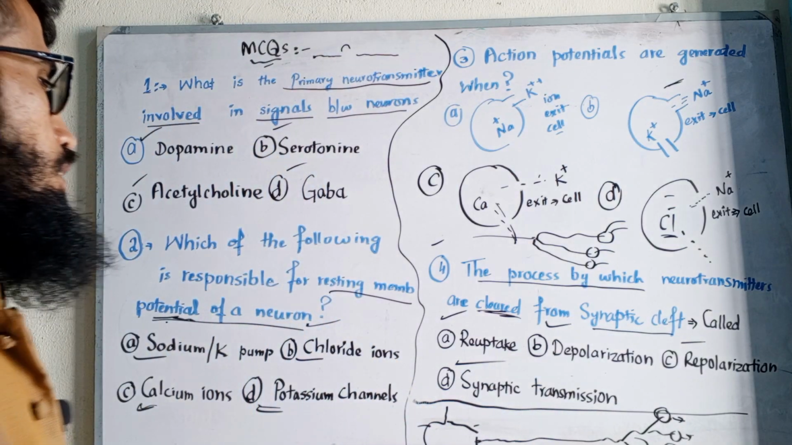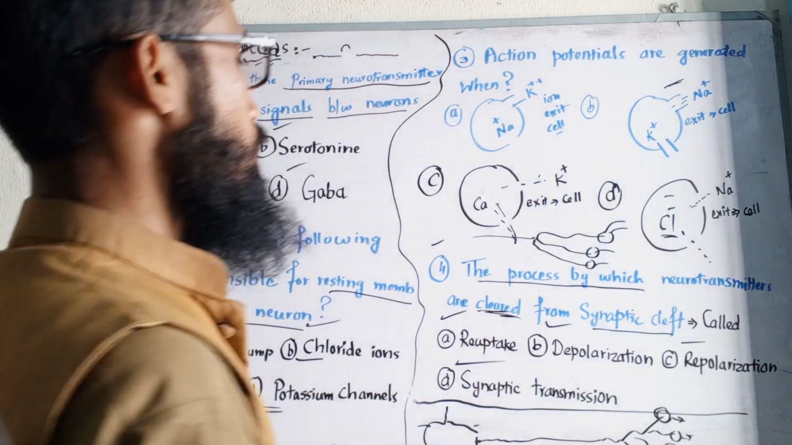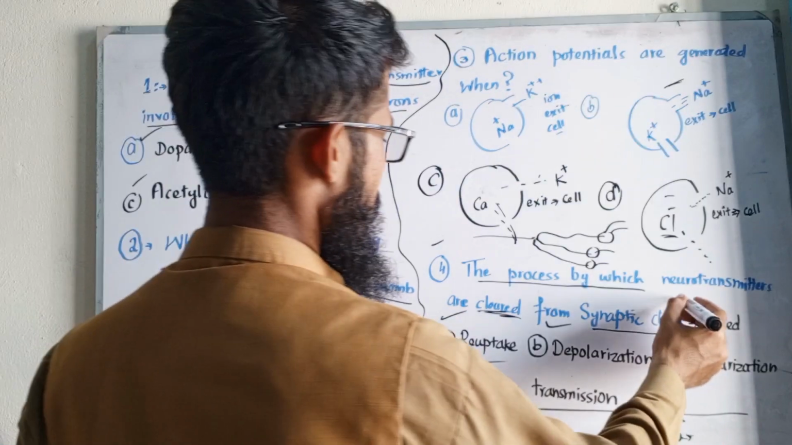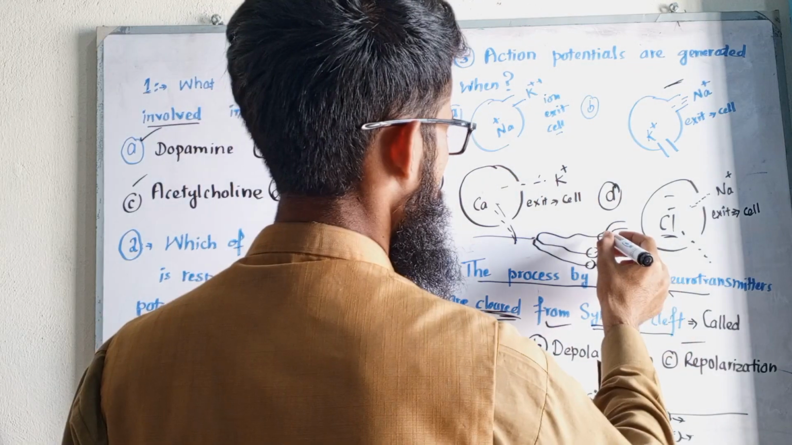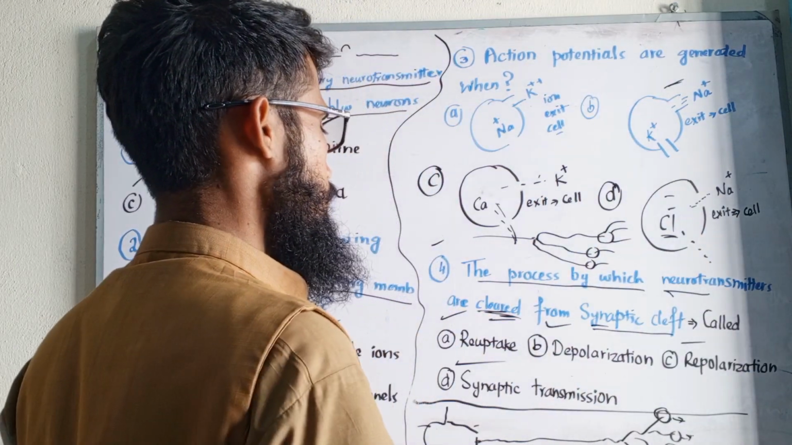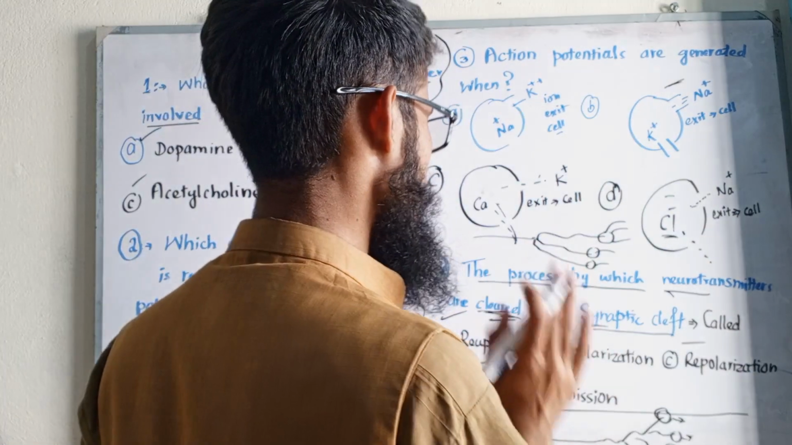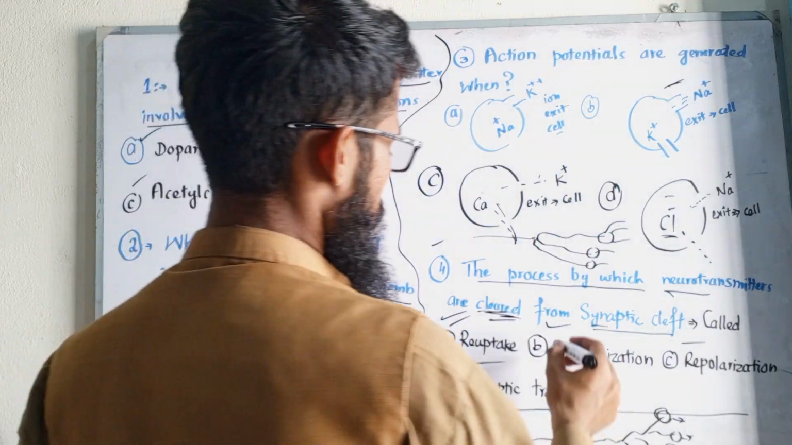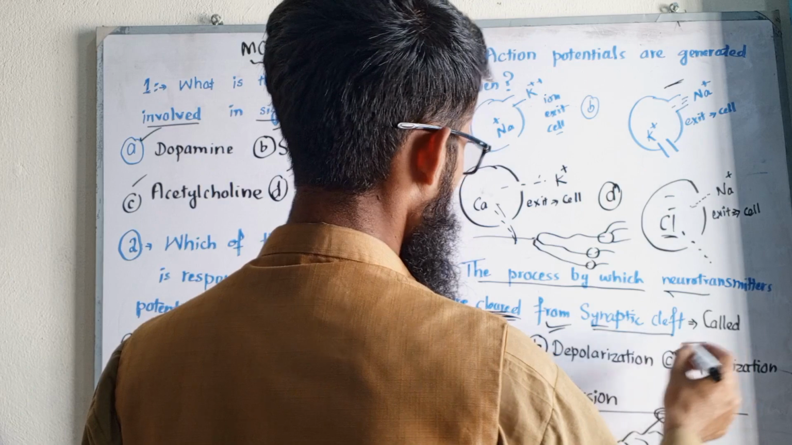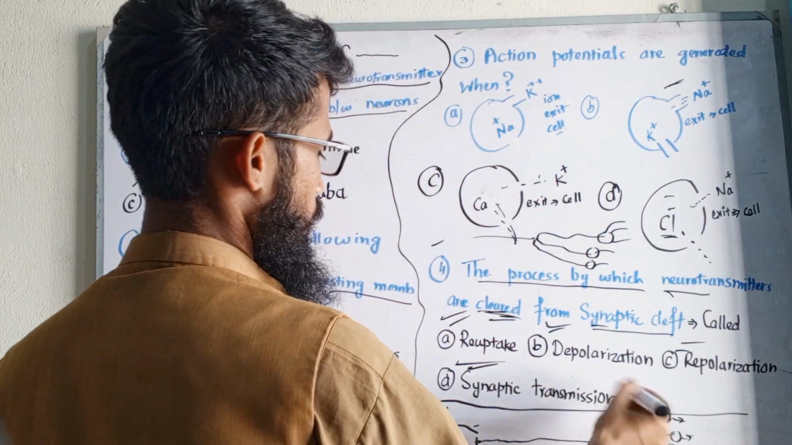Again, whenever a neurotransmitter is cleared or released from the synaptic cleft, what is the specific word that is used for that: reuptake, depolarization, repolarization, synaptic transmission.